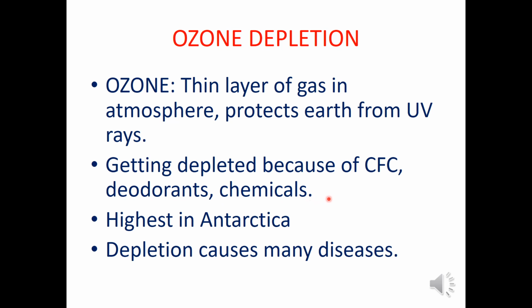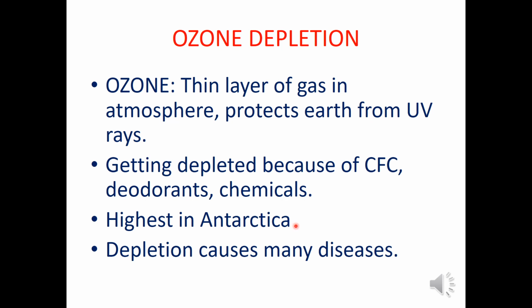The highest depletion of ozone layer is seen in Antarctica. But in Antarctica we do not see the factories or we do not see the deodorants. But why is it highest in Antarctica? The reason is Antarctica has extreme climate.